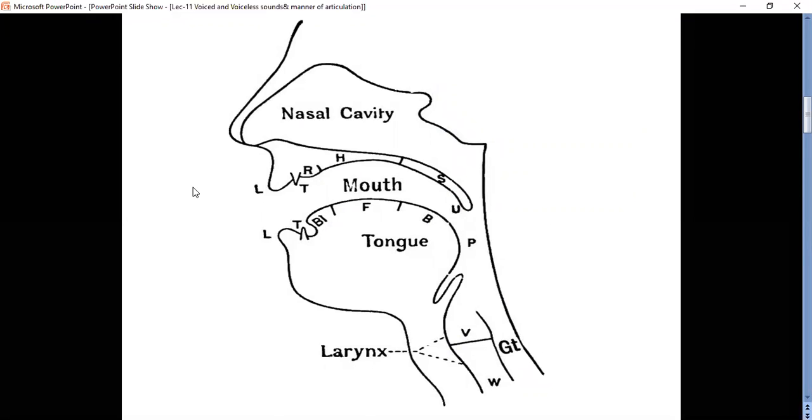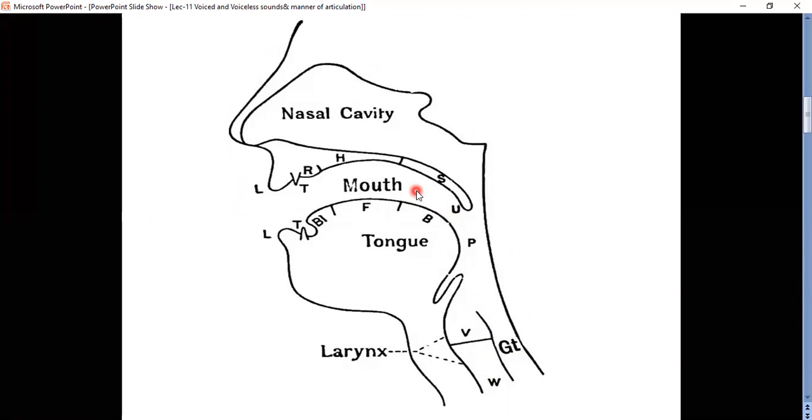We'll go again to organs of speech. In this diagram, what I have told you in the last class, the air from the lungs flows like a stream through the windpipe into this area, and it enters into the mouth or nose. Through the nose only 3 sounds, the remaining 41 sounds through the mouth only. So they enter into the mouth and they flow out through our teeth and lips. The air is flowing like this.